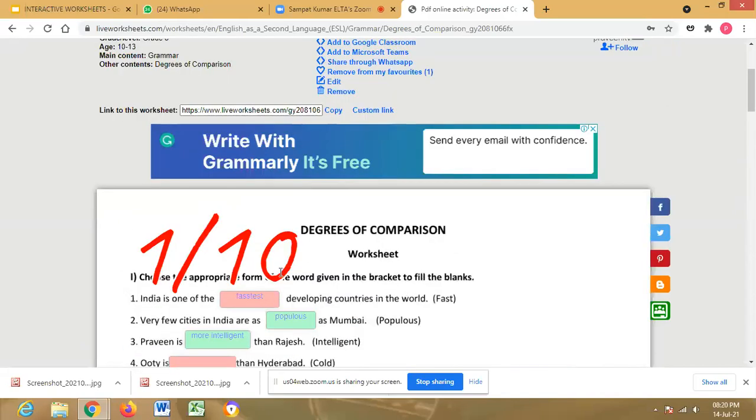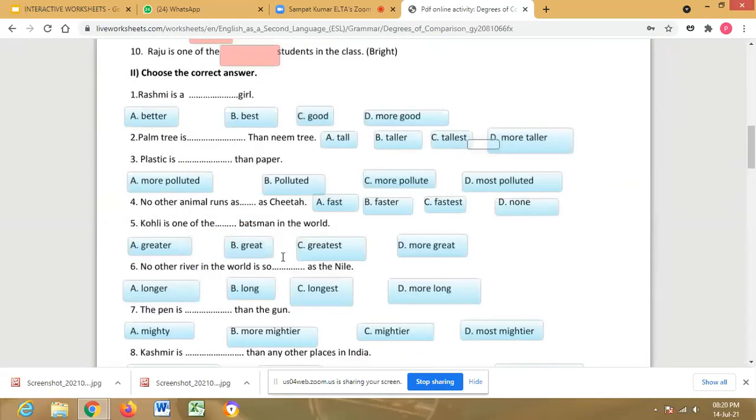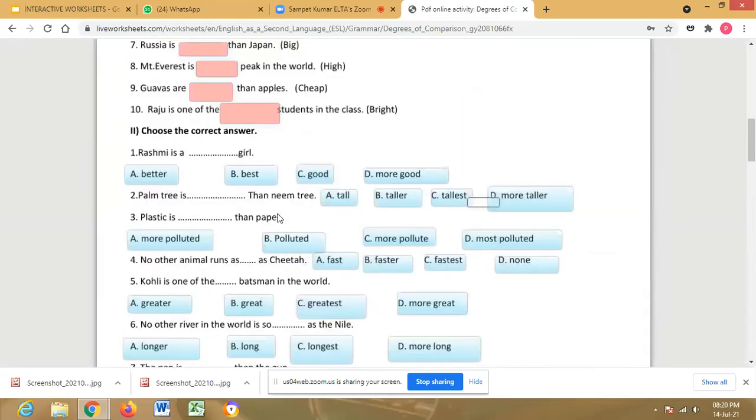This is the most important thing for our children. They get attracted to this one only. In Google Forms, they won't get a score like this. That's the main difference. Otherwise, we can go for the second option.